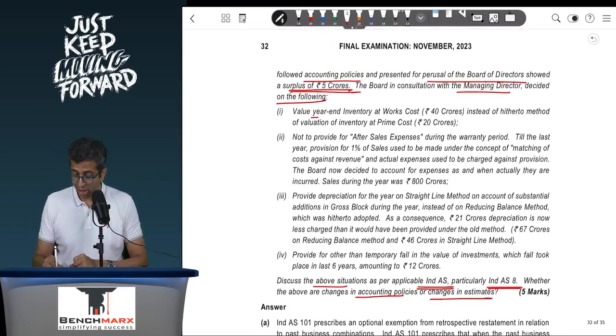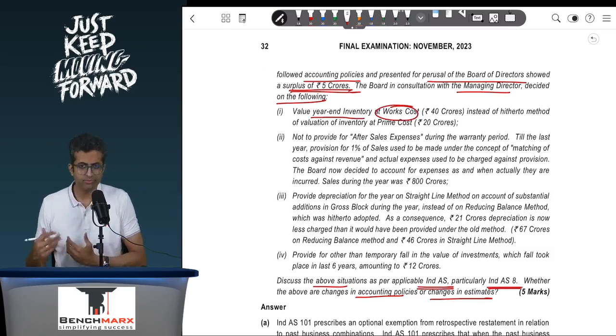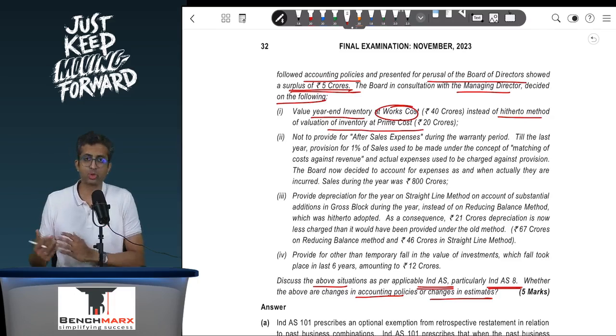Sub point 1, value year end inventory at works cost. Works cost is like factory cost, for example, including even the overheads, instead of the earlier method of valuing inventory at prime cost, which only includes material and labor. Is that a change in accounting policy? Well, the Institute has said that this is a change in accounting policy. So this is an accounting policy change as per ICAI.